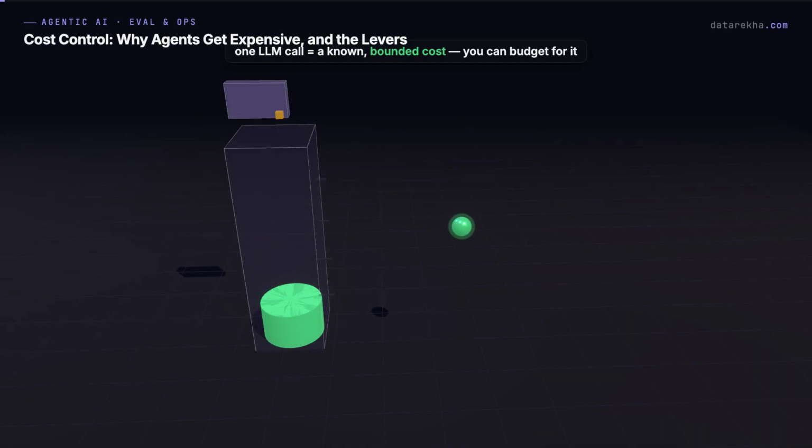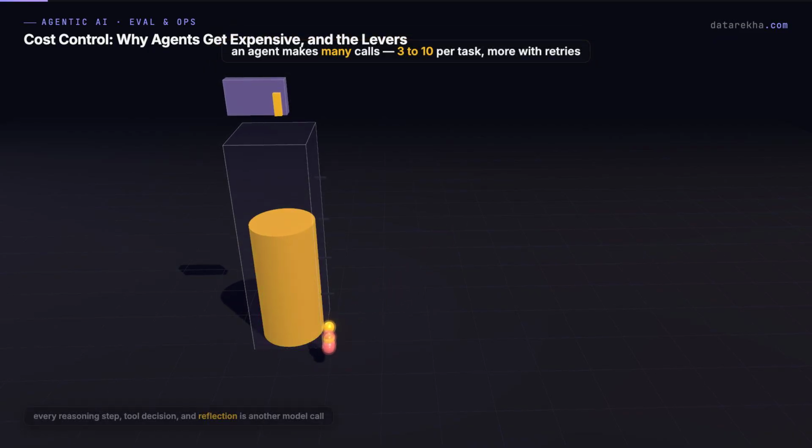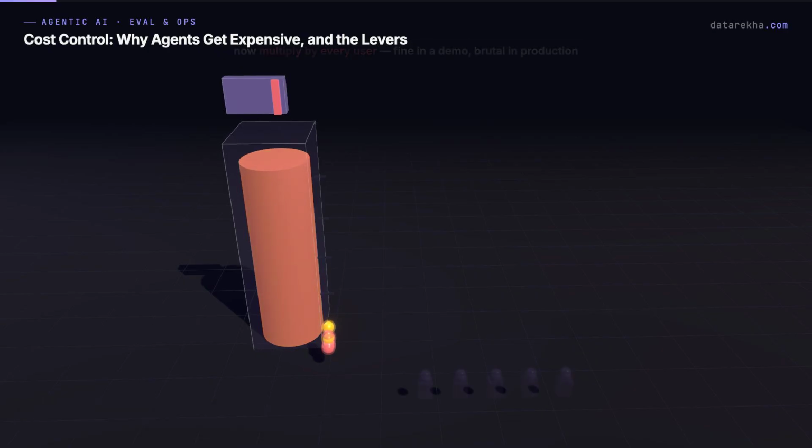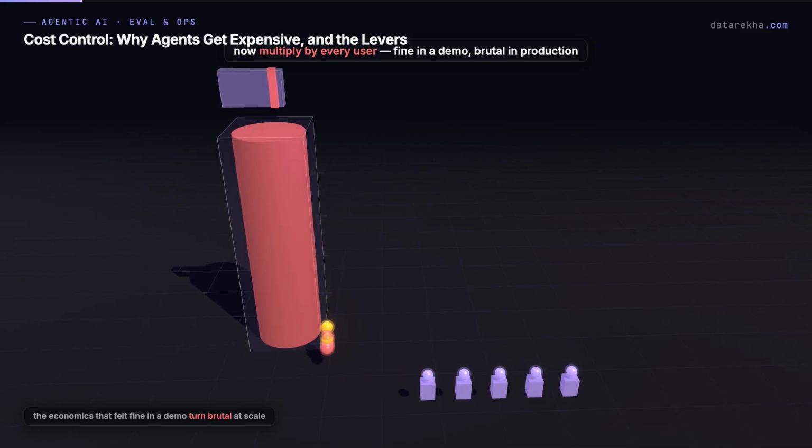A single LLM call has a known bounded cost. You can budget for it. An agent does not make one call. It makes many. 3 to 10 per task is normal, more with retries and reflection. Now multiply that by every user, and the economics that felt fine in a demo turn brutal in production.